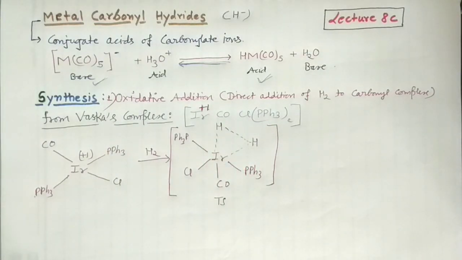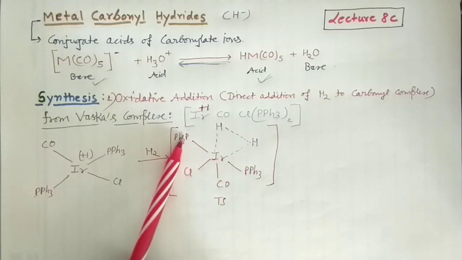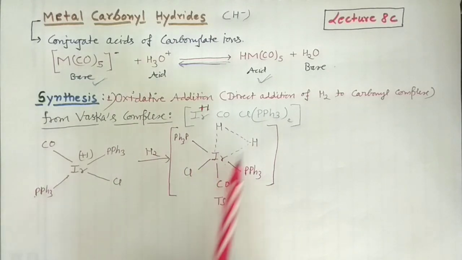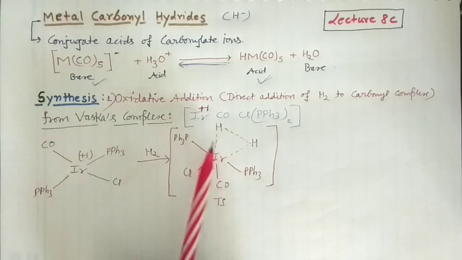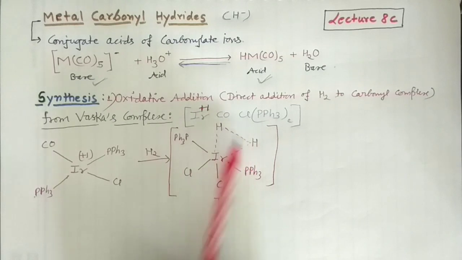And if you have followed my coordination chemistry lecture where I have explained geometrical isomerism, whenever 2 ligands are at 90 degrees, they are cis to each other. These 2 are actually trans because they are at a 180 degree angle. This hydrogen and this carbon are also trans because they are at 180 degrees, and this chlorine and this hydrogen are also trans because they are at a 180 degree angle. But you can see these 2 are forming a 90 degree angle, so they are cis.